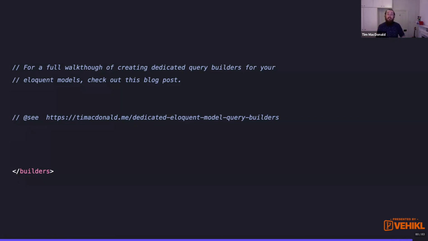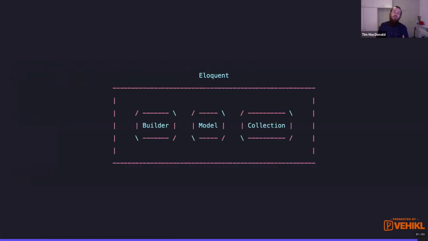We've also improved static analysis. So because we're using a dedicated query class, when we're calling where wicked, the static analyzers know what that method actually is. And we've left things in Eloquent, which is really nice, and we've thinned out our models. So now when we think of Eloquent, we can think of the builder, the model, and the collection as this cohesive system that works together for our benefit.